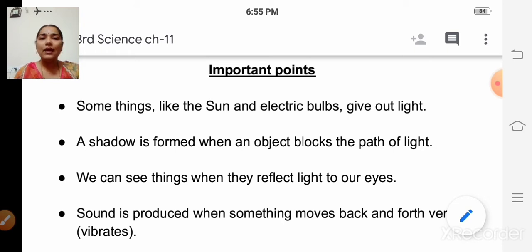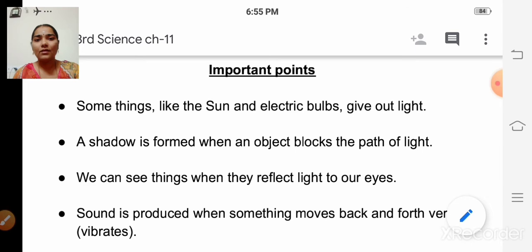The second one, a shadow is formed when an object blocks the path of light. So, how does the shadow form? A shadow is formed when an object blocks the path of light. Okay. So, the next one, we can see things when they reflect light to our eyes. So we have learned, isn't it? How do we see things? We can see things when they reflect light to our eyes.